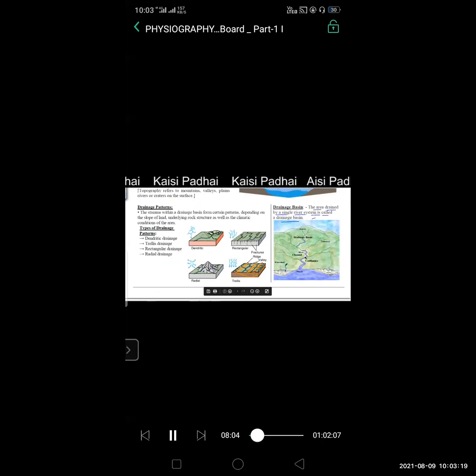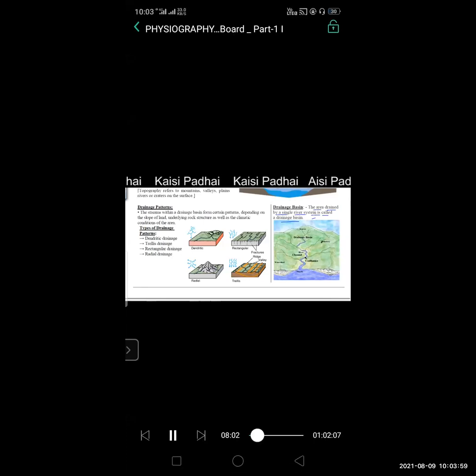So what is drainage basin? Drainage basin means the area drained by a single river system is called a drainage basin. For example, how is the Bay of Bengal filled? How does the water of the Bay of Bengal get filled?